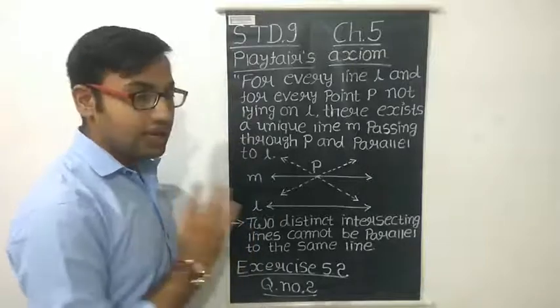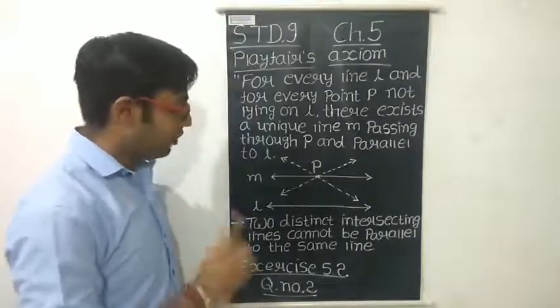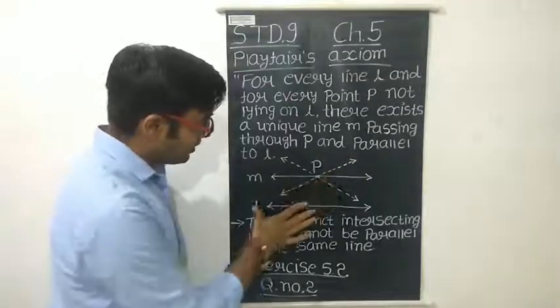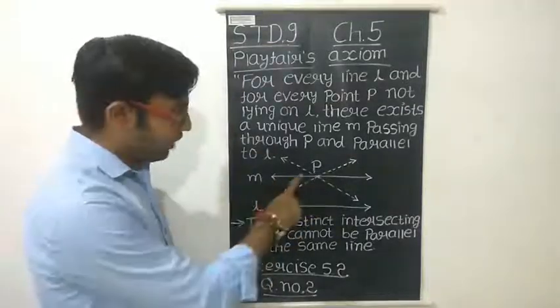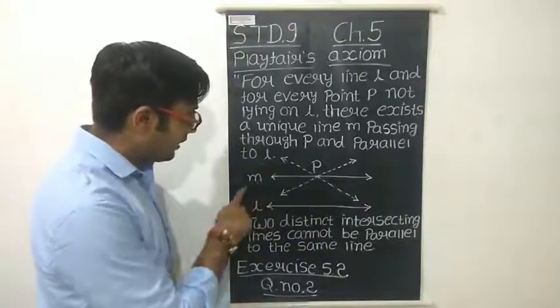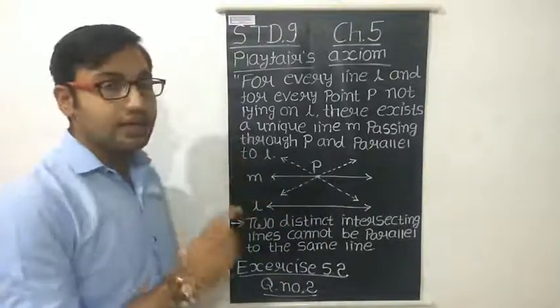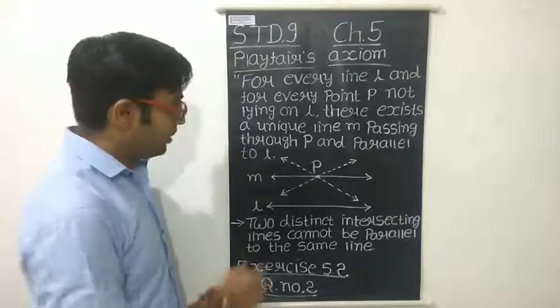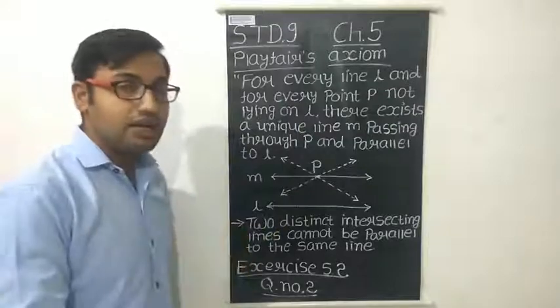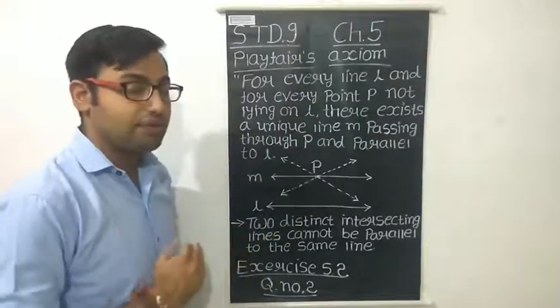You can draw any number of lines, but you get only one line that passes through the point P and is parallel to L. And that line is stated as line M. So this is Playfair's axiom, and this is the equivalent version of Euclid's fifth postulate.